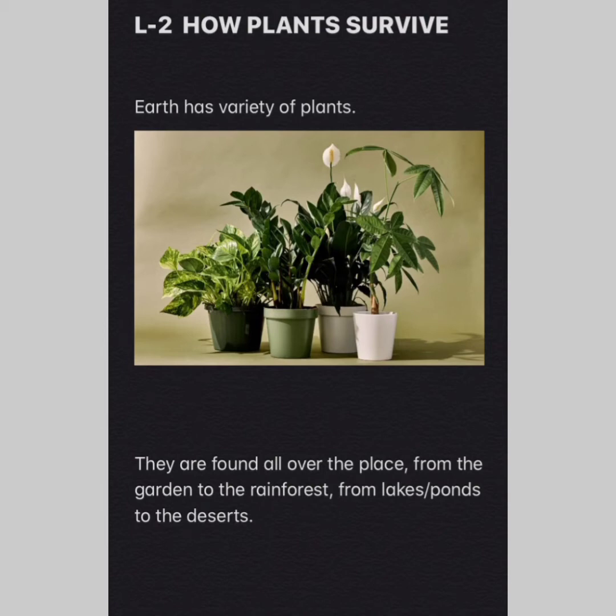As you all know, we have completed our first lesson where we learned about parts of plants, structure of a leaf, process of photosynthesis, and amazingly different plants. As I said before, plants are amazing and earth has a variety of plants.